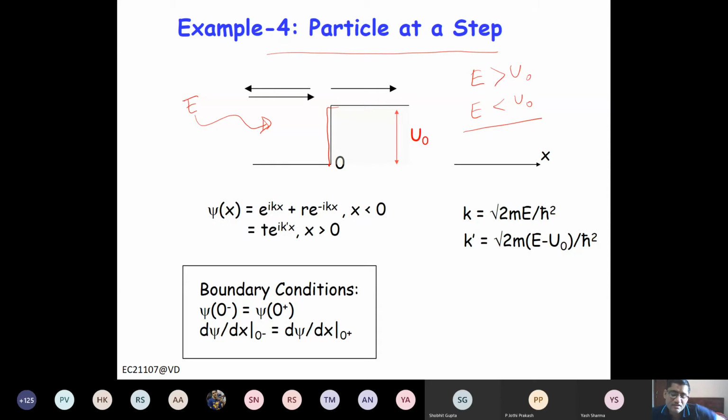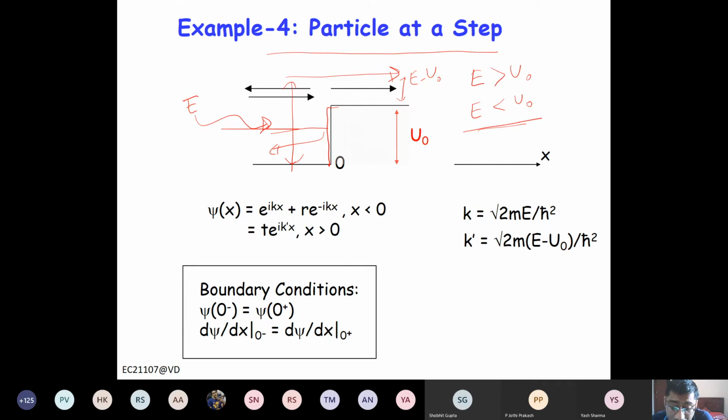If the energy of the electron is more than U naught, classically we will think that because the energy is more than the potential barrier, the electron will pass through. The only thing is, here U is 0, so E is the kinetic energy. Here the kinetic energy will be E minus U naught. And if the energy is less than U naught, the electron will be reflected. Nothing will penetrate here. This is what we classically think.